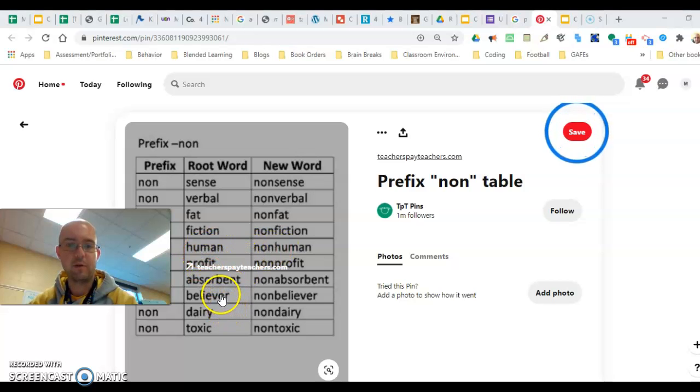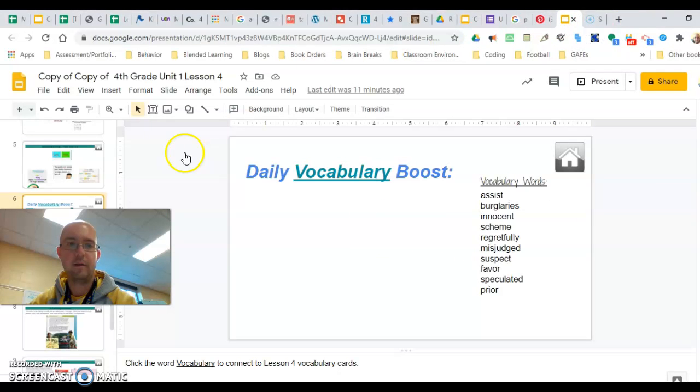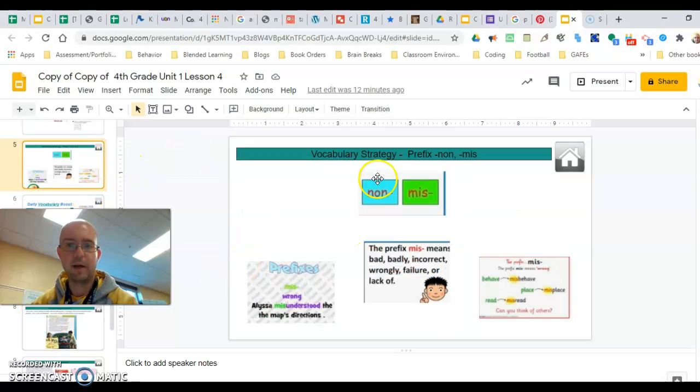If you are a believer, some people don't believe in certain things. A non-believer means they don't believe in it, or they are not a believer. If something has dairy in it, and it's non-dairy, that means there's no dairy, or it's not dairy. So to review, non, think of like not. And then miss is like bad, badly, incorrect, wrongly, failure, or lack of.